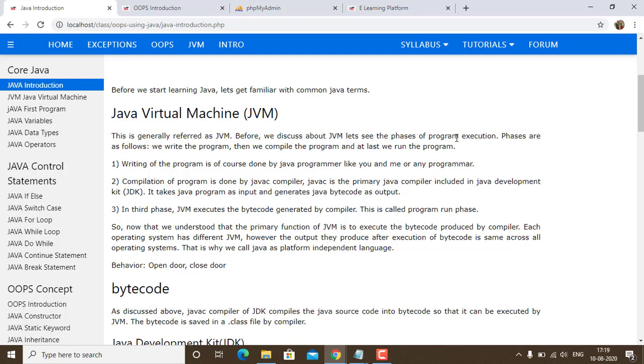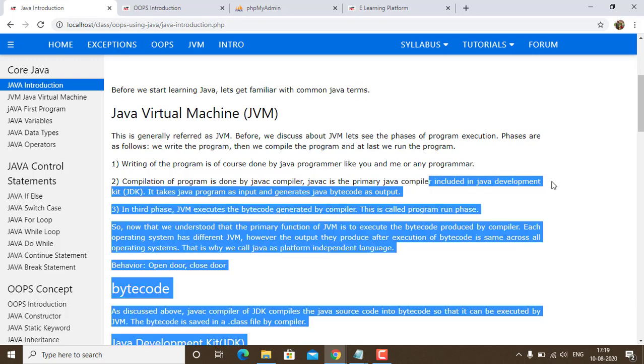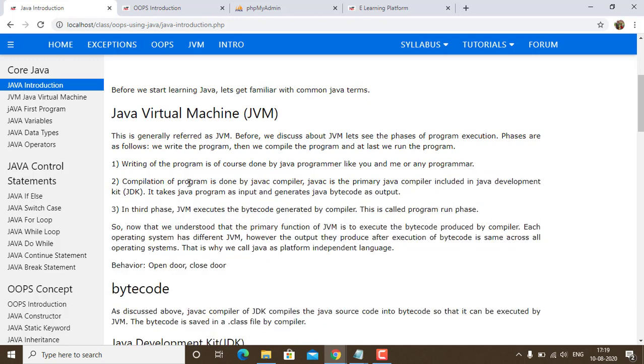javac is the primary Java compiler, which is included in the Java Development Kit. It takes the Java program as input and generates the Java bytecode as output. Proceeding further, the JVM executes the bytecode generated by the compiler. This is known as the running phase.